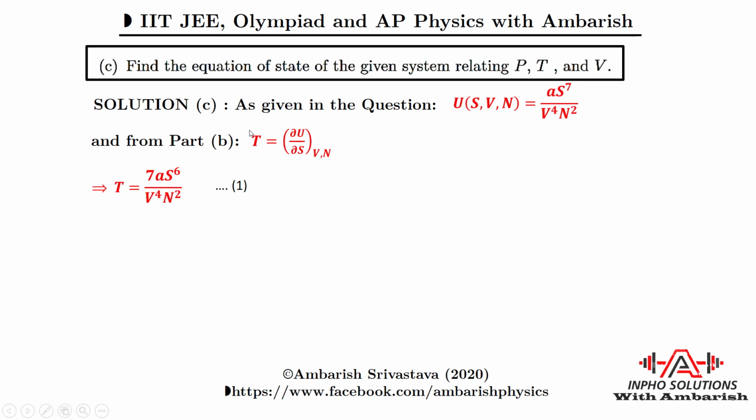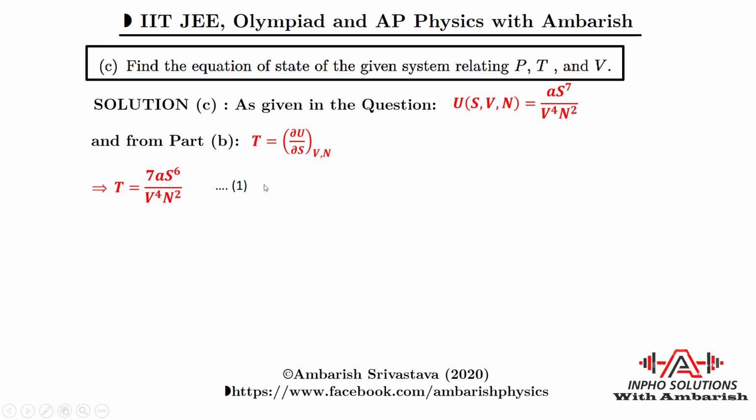From the previous part, the temperature was given as ∂U/∂S at constant V and constant number of particles. So all you need to do for finding temperature is differentiate this with respect to S, and you get temperature as a function of other variables. This is what you get: temperature in terms of entropy and volume.